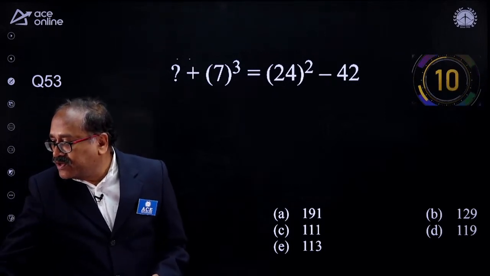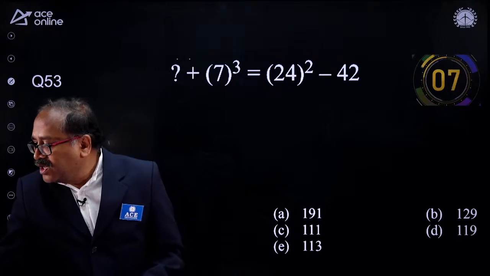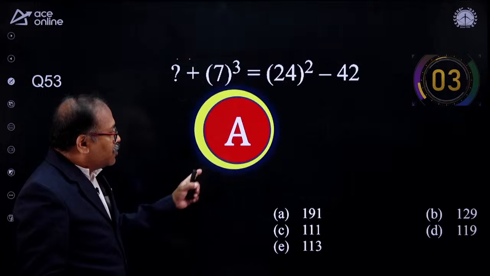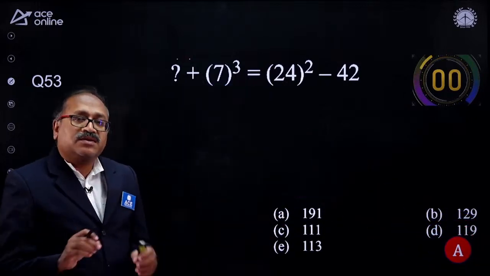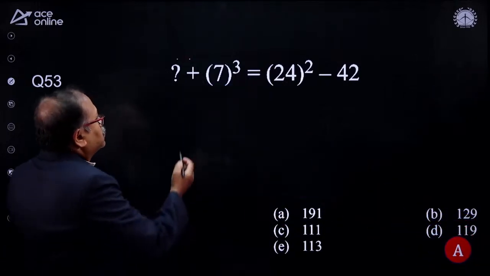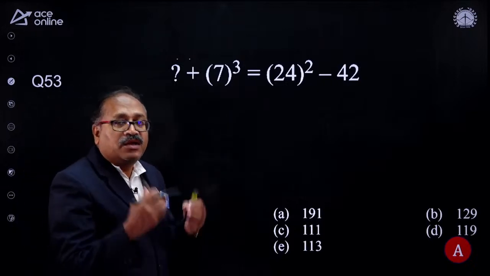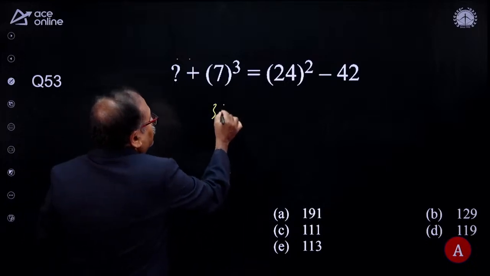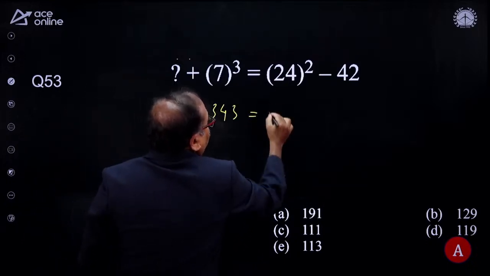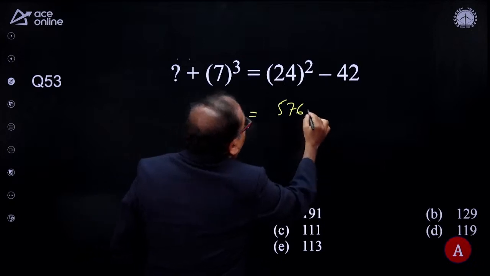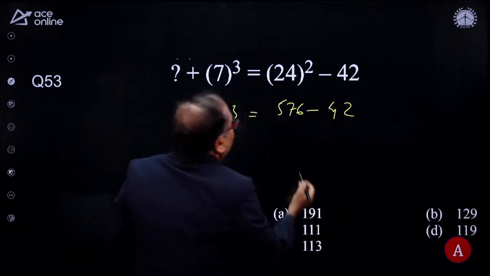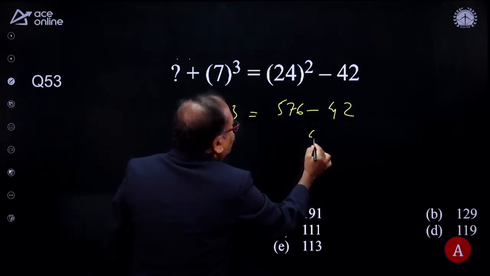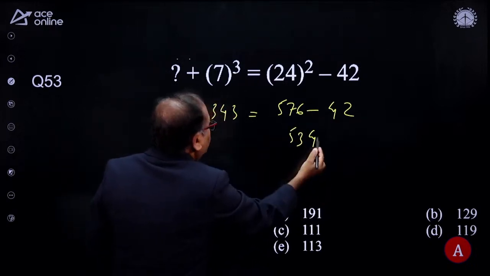Okay. Come on. 7 cube is 343. Aman says 191. One more answer, 191. So check that. Option A, 191. There is nothing I can explain on these. The only thing I am discussing today is that you have to keep in mind that you have to work on these areas also. So 343 is here, and we know that this 576 is here, and minus 42 is there. So if I take out the 42 and this number also, then this is 4 and this is 3 and this is 5, and then take this number.